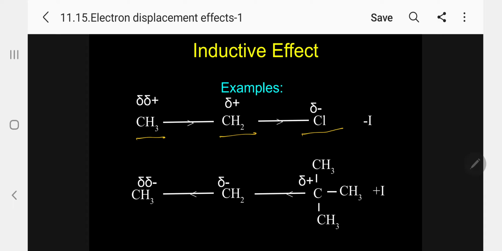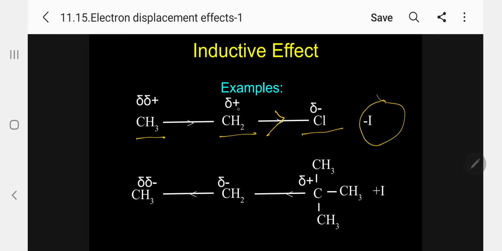It indicates the minus I effect. Electron withdrawing group, attracting group. Because of the electronegativity difference between carbon and chlorine, there is an arrow at the center of the bond, as you can see here.